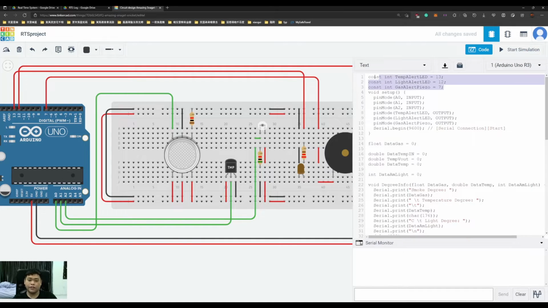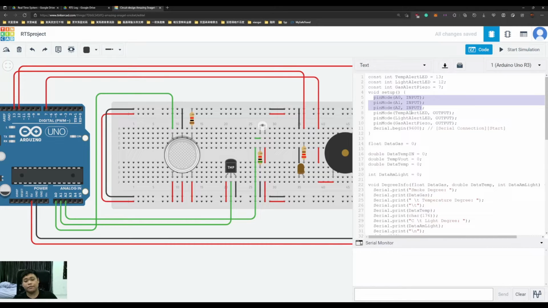For the coding, the first 3 lines define that the temperature alert LED, the ambient light alert LED, and the gas alert buzzer are from 13, 12 and 7. Then for the setup function, A0 means the gas sensor, A1 is for the temperature sensor, and A2 is the ambient light sensor. They input the data through A0, A1, and A2.